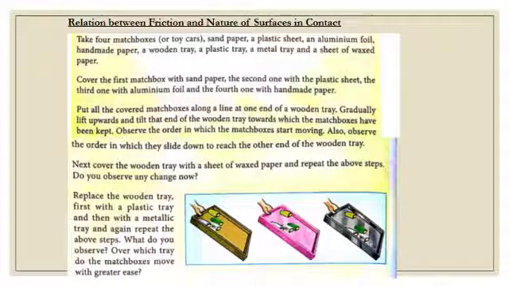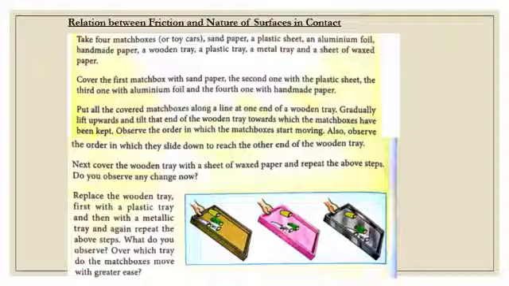So we cover the 4 matchboxes with different materials, and then we put all these covered matchboxes along a line at one end of the wooden tray. Then when we lift the wooden tray or tilt it, the matchboxes will move down. Then what will you observe?